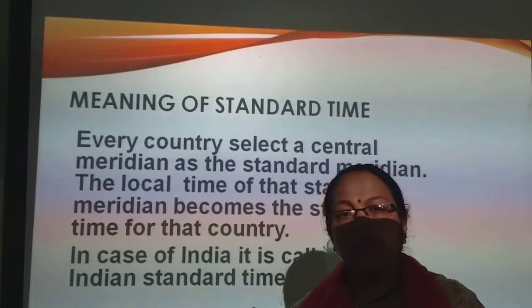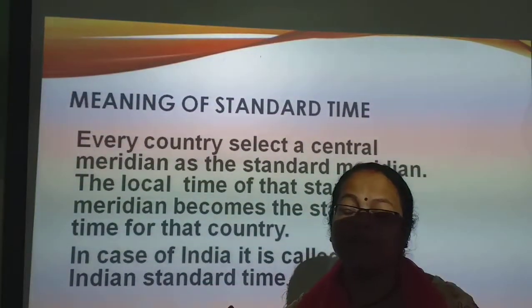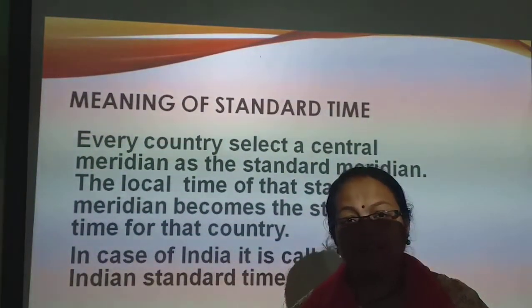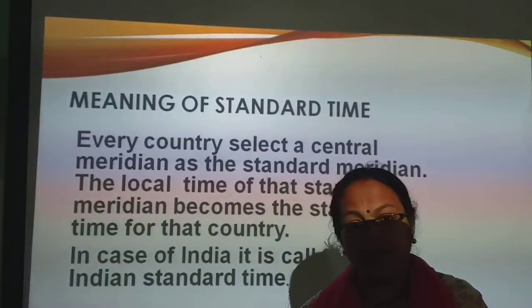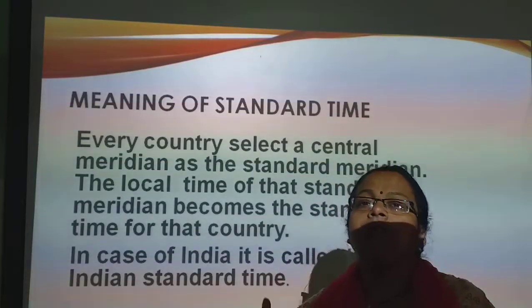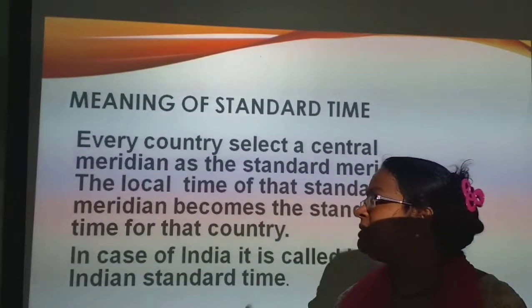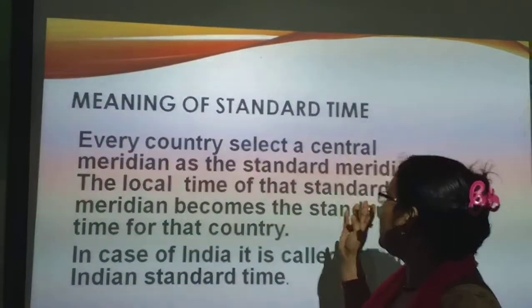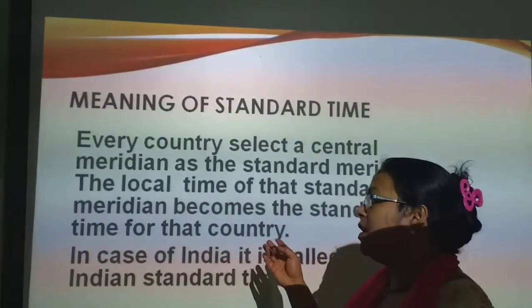If the country is very wide, several longitudes pass through it. So the country may have more than one standard time. The local time of that standard meridian becomes the standard time for that country.